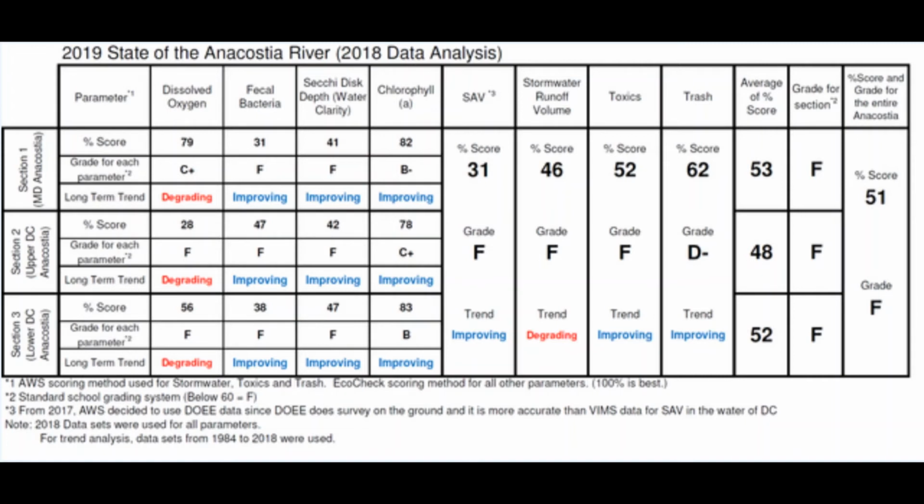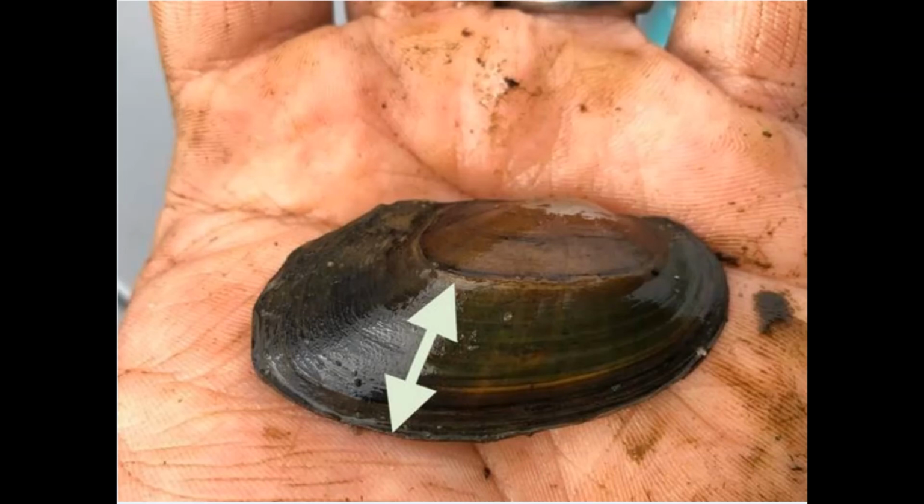The northern river otter, a species listed as species of greatest conservation need, has been spotted in the Anacostia Park. Freshwater mussels have also begun to return to the river. To date, the Anacostia Watershed Society and the Maryland Department of Natural Resources have identified 8 species, with samples showing tremendous growth.